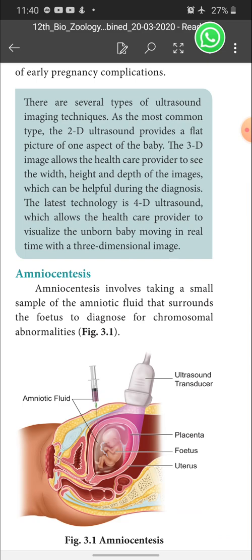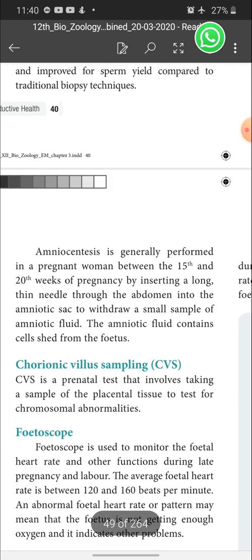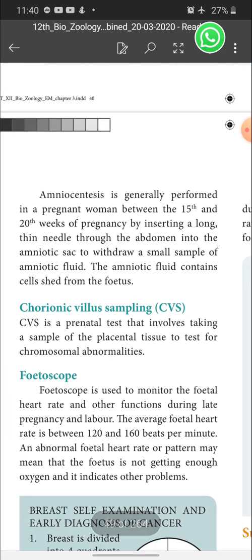Amniocentesis involves taking a small sample of the amniotic fluid that surrounds the fetus to diagnose chromosomal abnormalities. Amniocentesis is generally performed in a pregnant woman between the 15th and 20th week of pregnancy by inserting a long thin needle through the abdomen into the amniotic sac to withdraw a small sample of amniotic fluid. The amniotic fluid contains cells shed from the fetus.